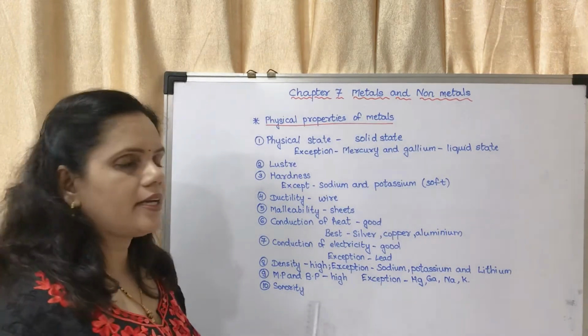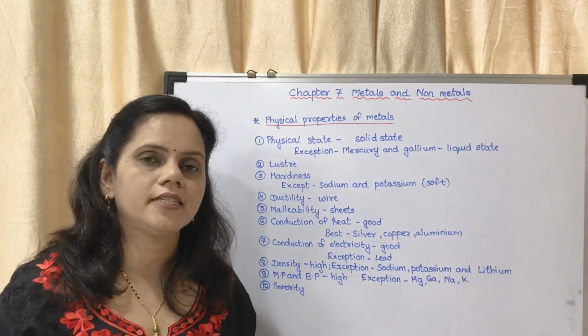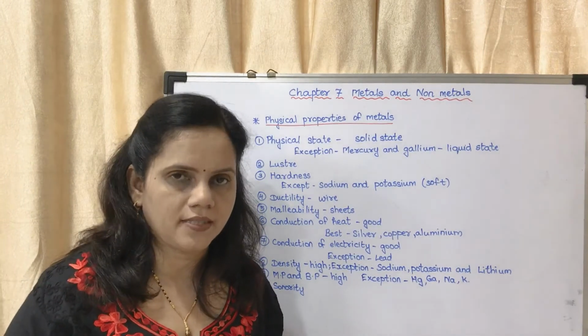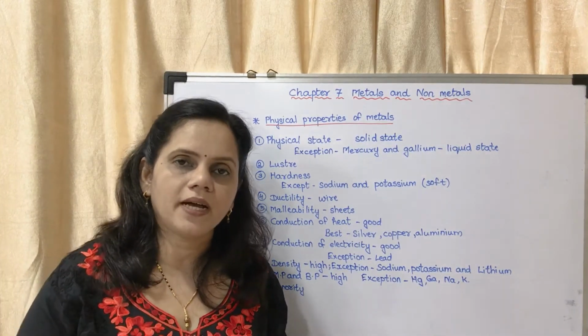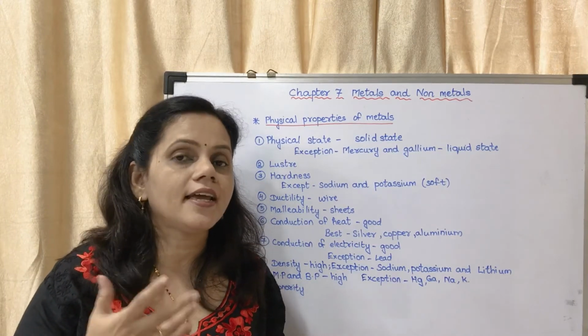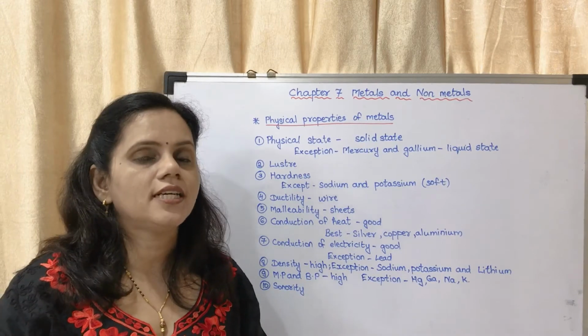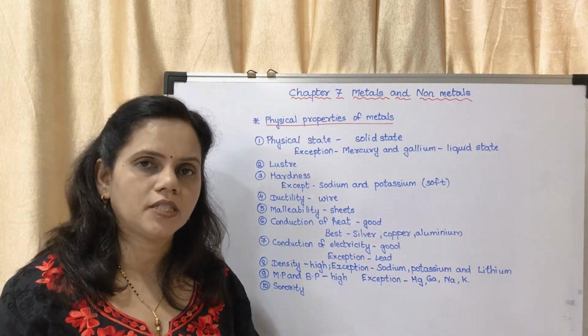The last property is sonority. Sonority is the ability to produce a ringing sound when it is struck by something. When it is struck by something, it produces a ringing sound. That sound is said to be sonorous. So these are the physical properties of metals.